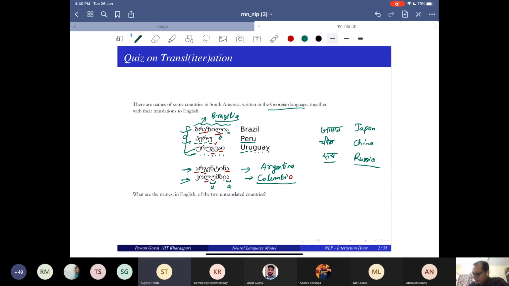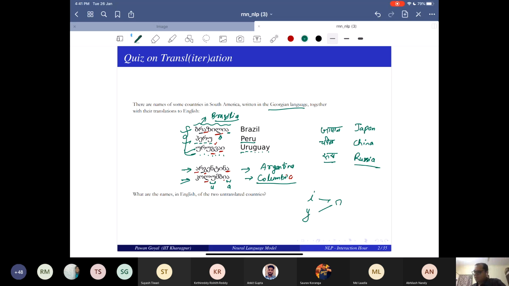So the second last character in Colombia and Brazil, is it I or Y? Again, a good question. What is happening here? Both I and Y get mapped to the same character.